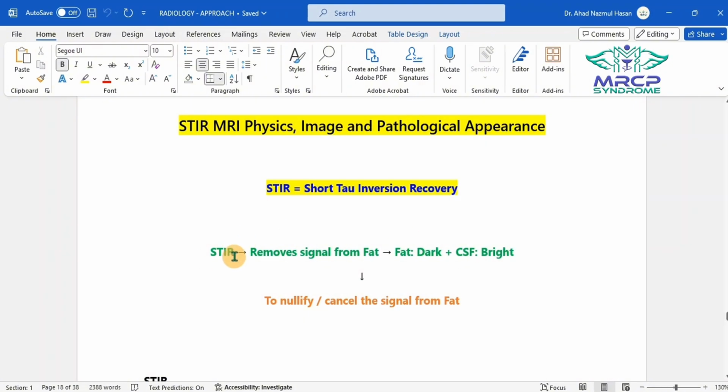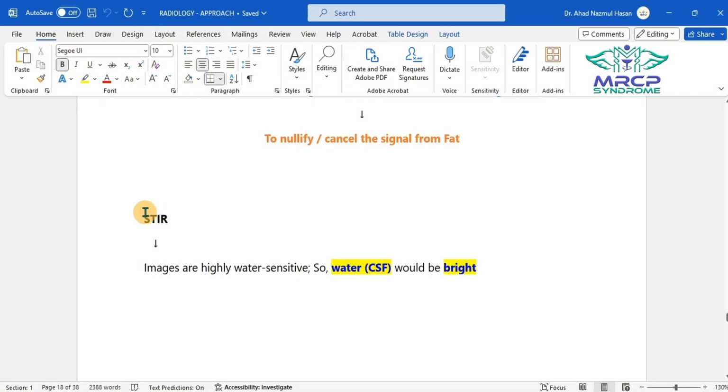So the star sequence is completely opposite to which sequence? Flare. T2. Try again. Not T2, not flare. In case of flare, the fat would be bright. So I was saying T1. Yes, T1, very good. In case of T1, the fat would be bright and the CSF or fluid would be dark. But in case of star, the fat is dark, the CSF or fluid is bright. So T1 and the star pattern are completely opposite. The star images are highly water sensitive, so water or CSF will appear as bright, and this water or CSF would be dark in case of T1.